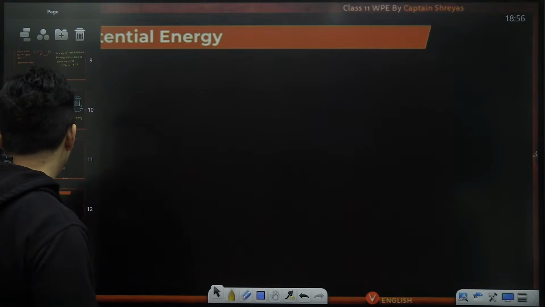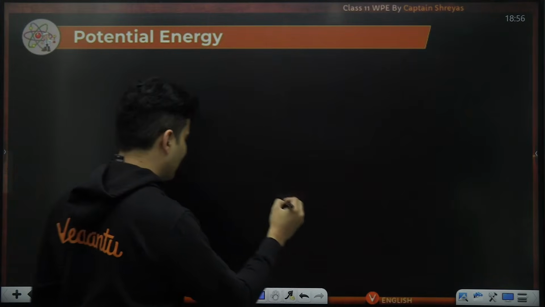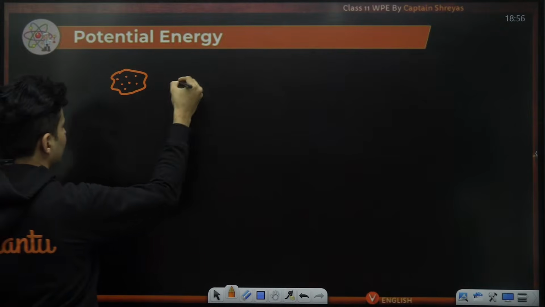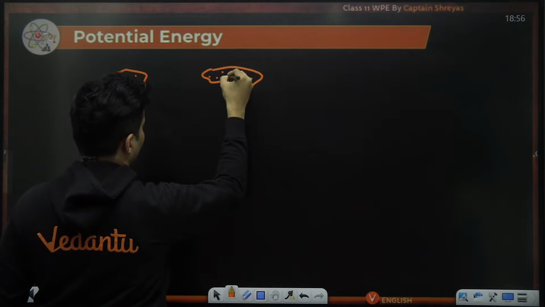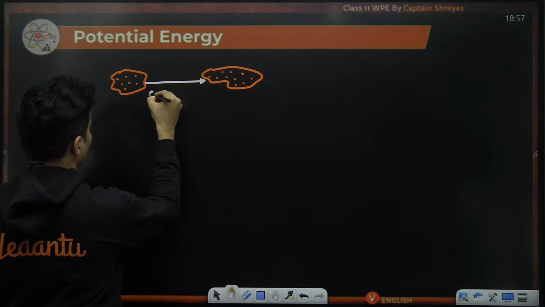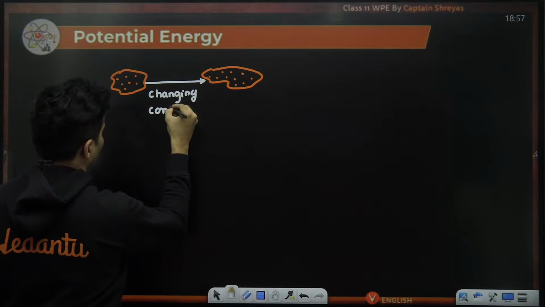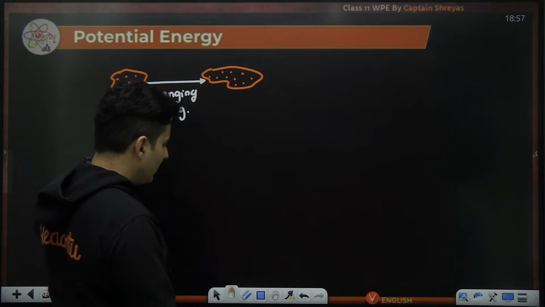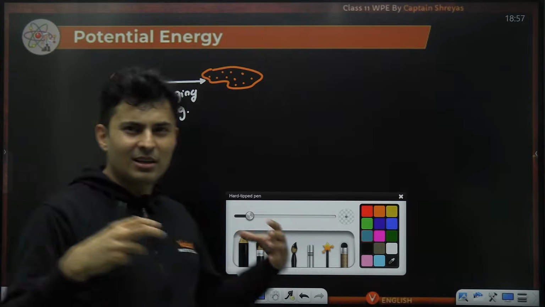Now, let's calculate how much this potential energy is in general. Say for example, there is a system configured like this, and you change the configuration to like this. In this process of changing the configuration, you are changing the arrangement. The potential energy will change, and this can only happen maybe because some external force did some work.